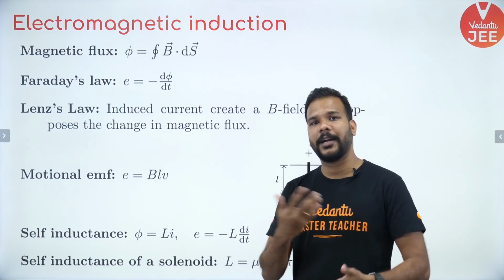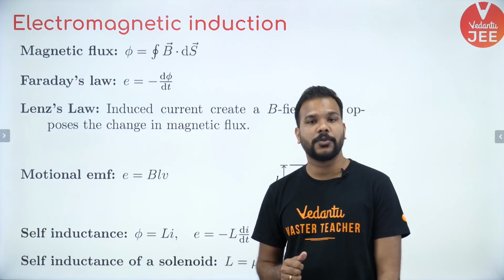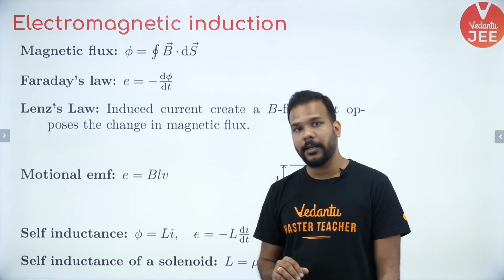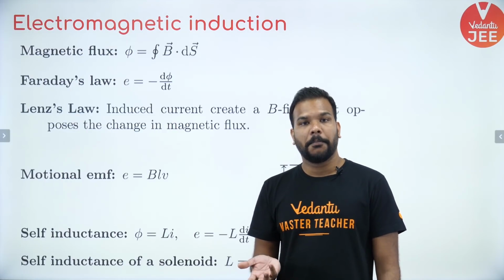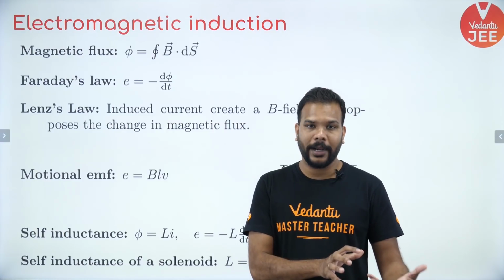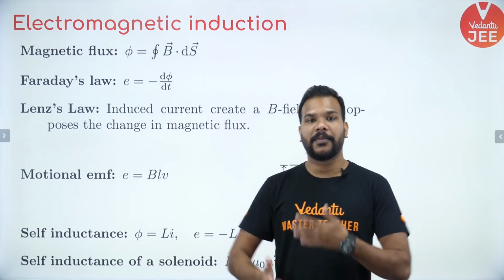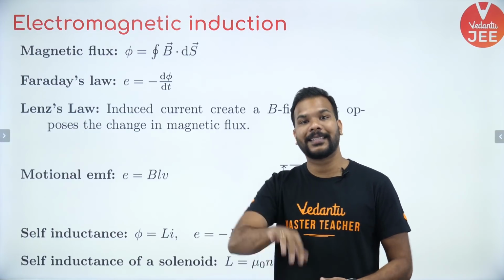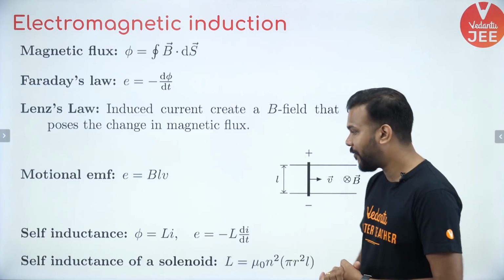where you have a coil through which already a current is flowing, but that current, if it starts to change with time, usually happens with the case of alternating current, then the flux that is linked by itself, means the magnetic field lines of the coil which is linked with itself, if it starts to change the magnetic flux, then there is an induced current in the same coil, which we call as the phenomena of self-induction.